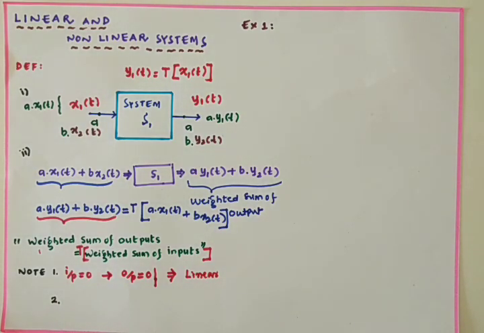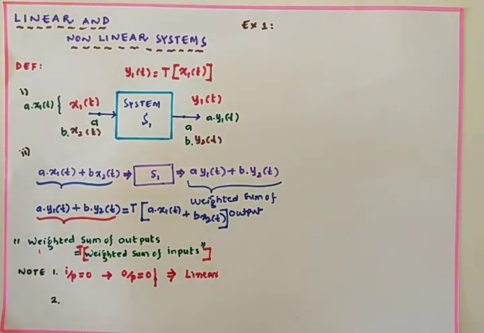Second point to be noted, that is if the describing equation contains the square or higher terms of inputs and outputs, or product of inputs and its derivative, the system will obviously be non-linear.